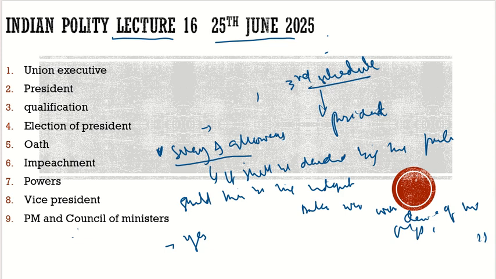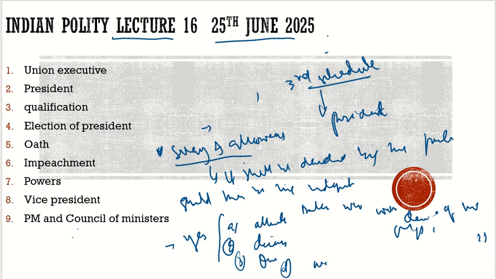Yes, there should be such an authority. But what are the conditions which would be looked after? Let's suppose what they could be. A, the attendance. There are many parliamentary members who get elected, but they never visit the parliament. B, the discussions they took part in. C, the questions they asked. D, the number of private members' bills they had introduced. So these would be the things which should be looked into.